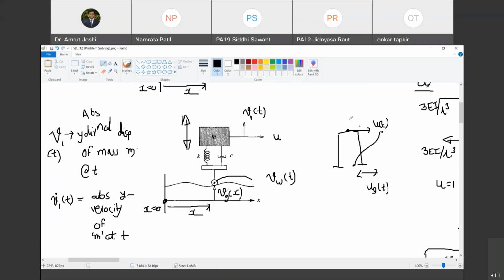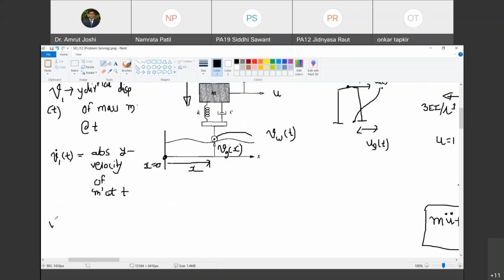So what I am trying to say is V1 of t is the absolute displacement of the mass in y direction at a given instant of time t. Happy? And the absolute displacement of the wheel at that same instant is denoted by Vw of t. So what is Vw of t? Tell me.